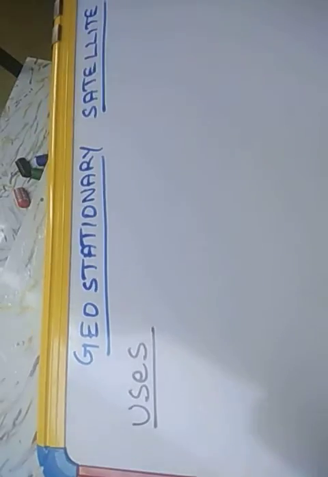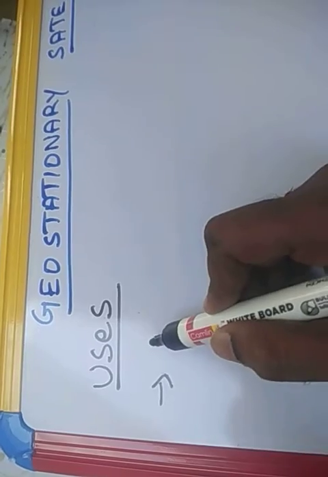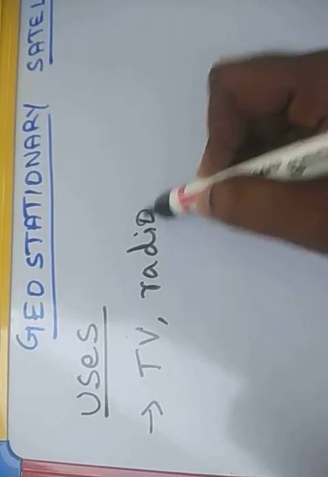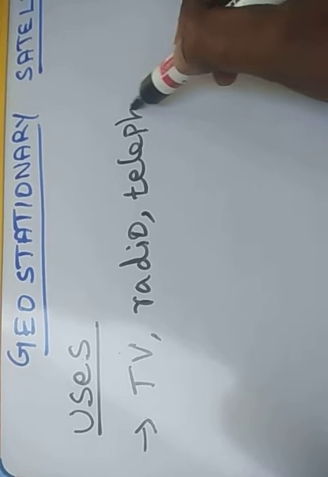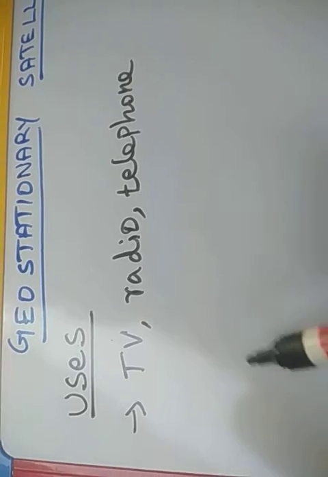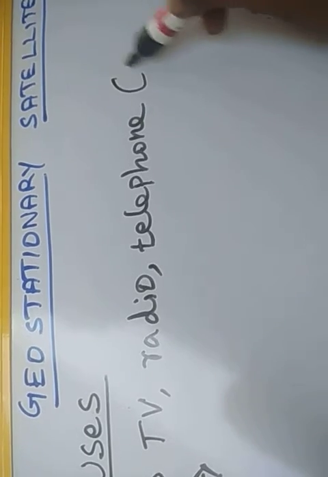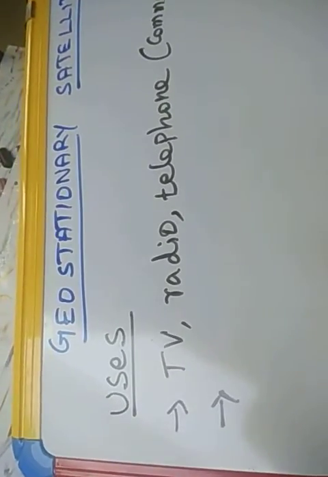Uses of geostationary satellites. It is used in communicating TV, radio and telephone signals, cell phones. Cell phone towers and satellite communications carry telephone signals across the world. So this is the first basic use, very importantly, communication purposes. The very basic use of the geostationary satellite is communication.